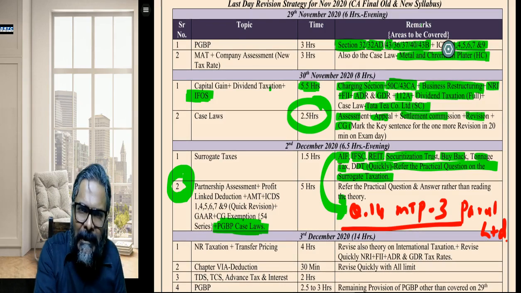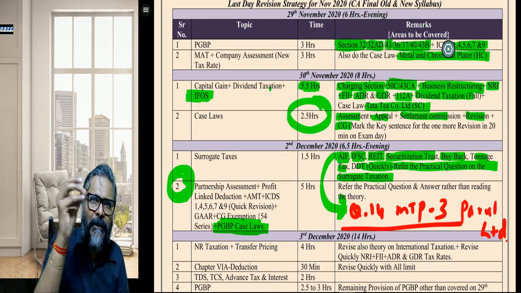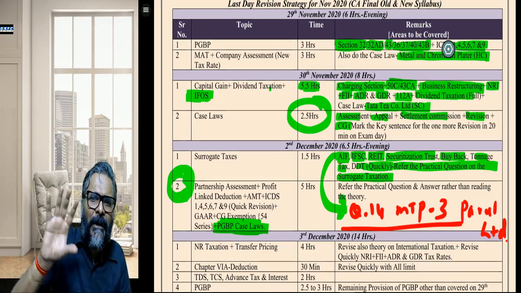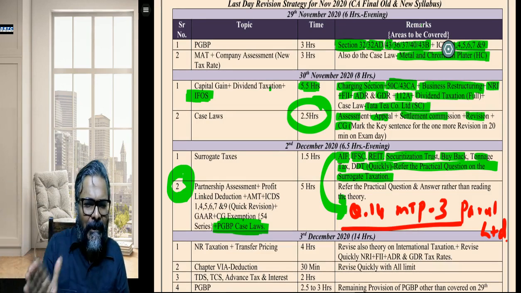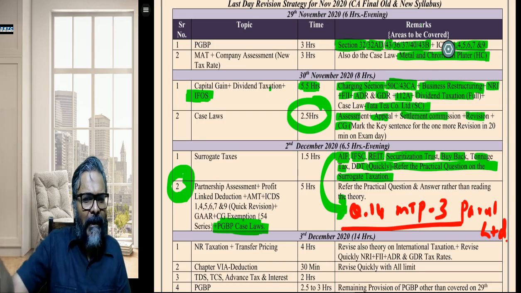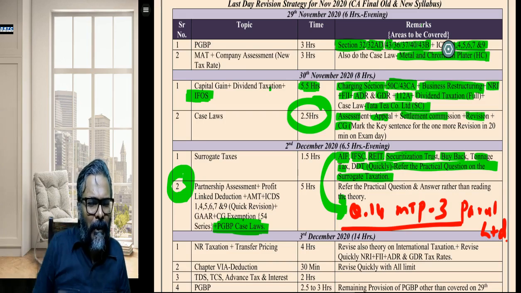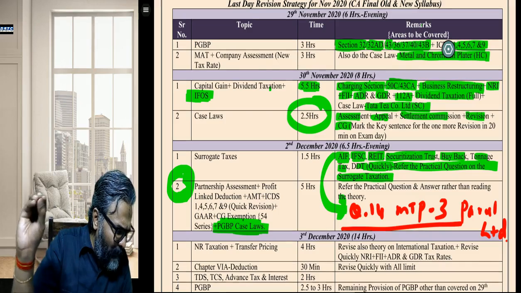And the PGBP case laws. PGBP case laws here, students. When I say PGBP case law, I mean the case laws relating to classification, the case laws relating to deductions under the head PGBP, bad debts, everything which has to do with PGBP, the profit linked deduction of 35AD, Sibros Hotel. Remember that particular case law? There are certain case laws like these, and those case laws, students, need to be looked upon.